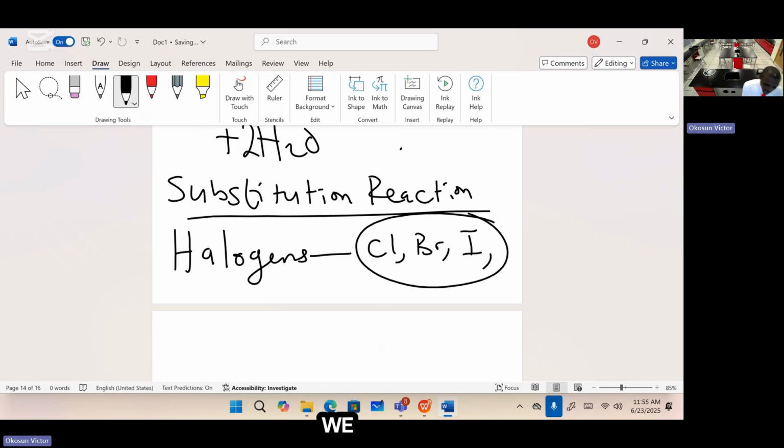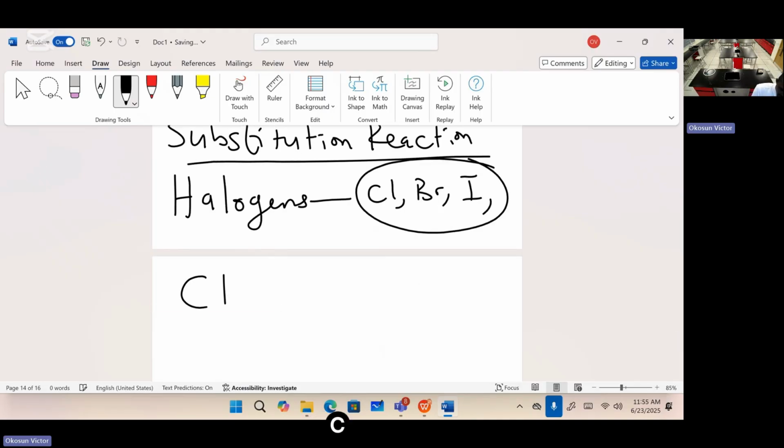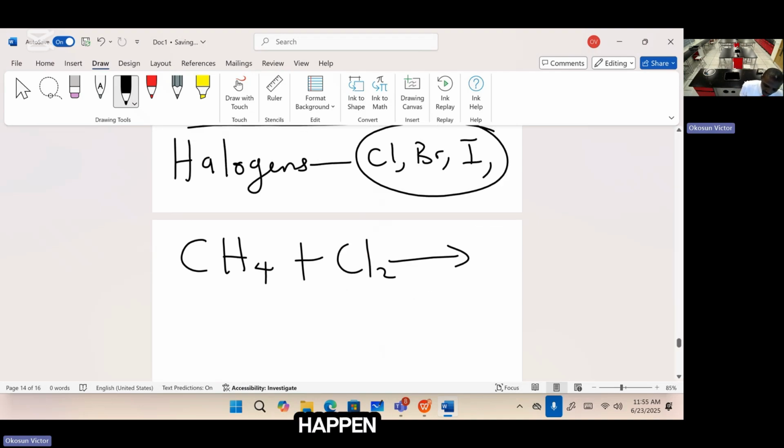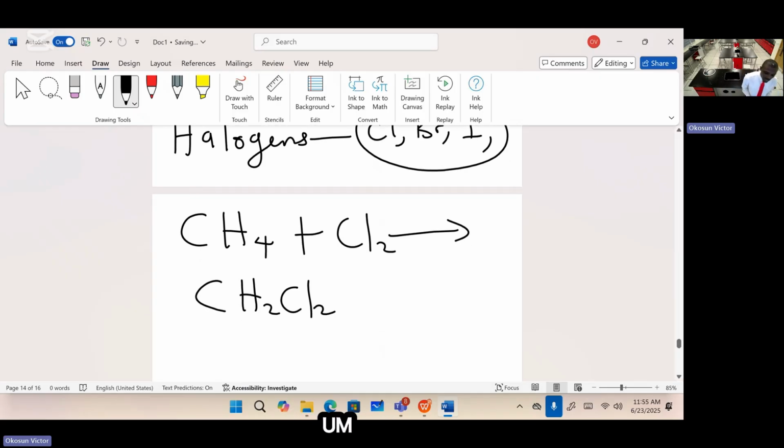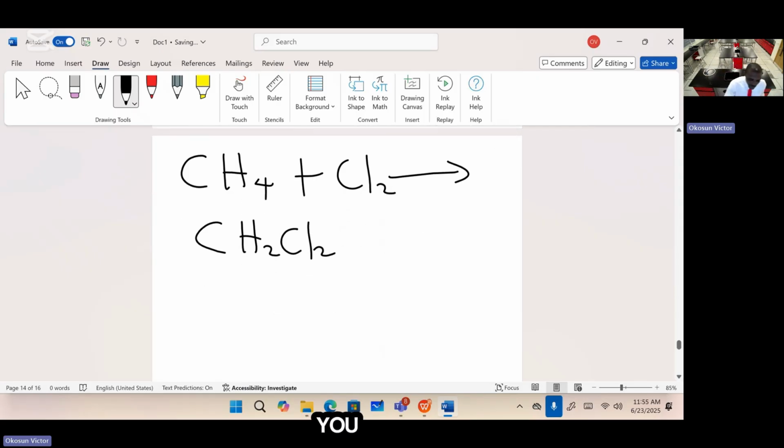Now, if we have a hydrocarbon like CH4, this is methane, and it reacts with chlorine. What will happen here is that two chlorine atoms will replace 2 hydrogen atoms. So we now have CH2, 2 hydrogen will be gone, and to balance it up, we'll put 2 chlorine. All right, so this is what you get: dichloromethane. How do I know? If you draw it, you will know.